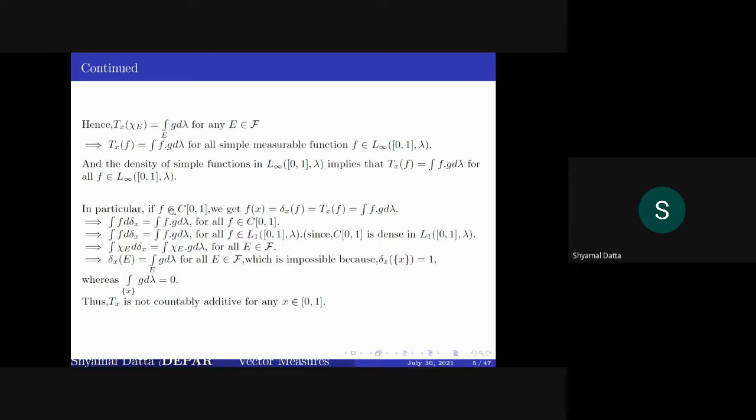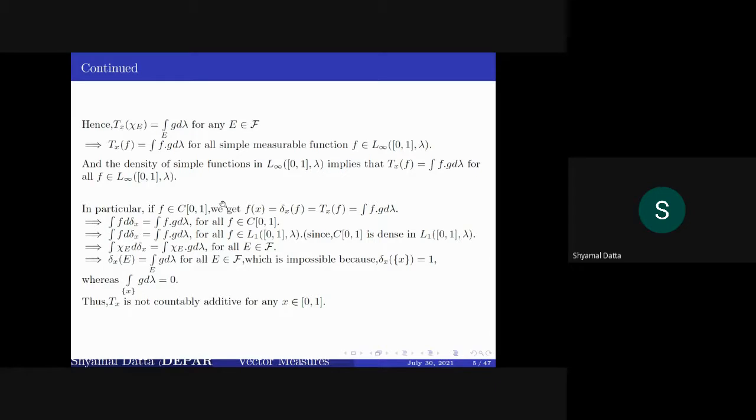In particular, if you choose f from C[0,1], then you can show that f of x is equal to the integral of fg d lambda. And from the density of C[0,1], you can derive that the integral of f d delta_x is equal to the integral of fg d lambda, because delta_x is a linear functional on C[0,1], so it is just a regular Borel measure on [0,1].